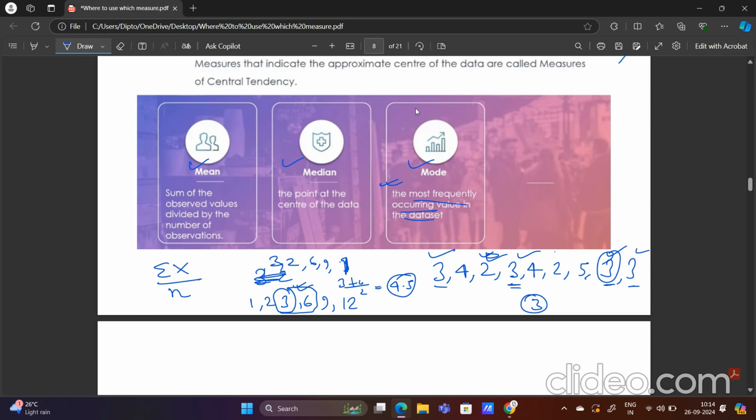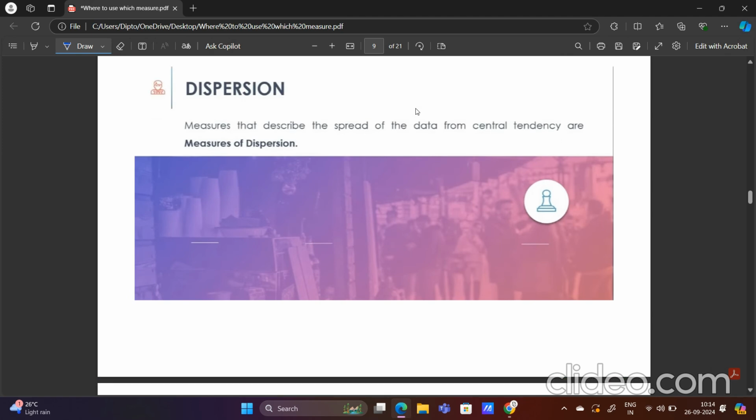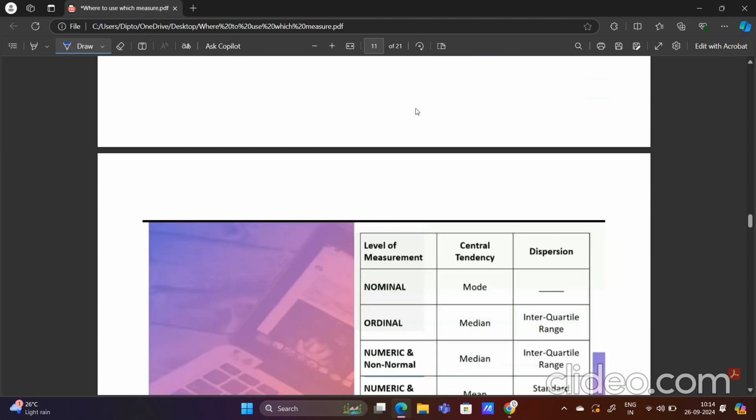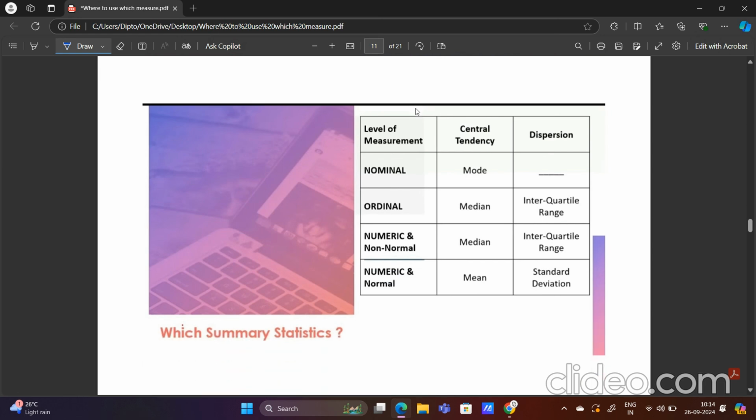So this is the concept of central tendency. Now let me cover the part of dispersion. After that, I will go with the flow of what type of measures we should use in what form. This is given here for nominal scale, ordinal scale, and numeric normal and numeric non-normal cases: what type of central tendency and what type of dispersion should we use?